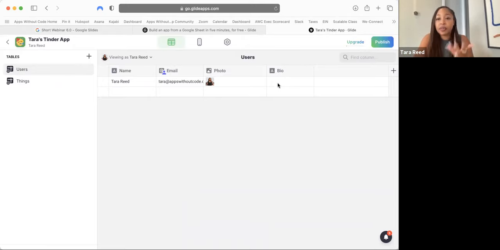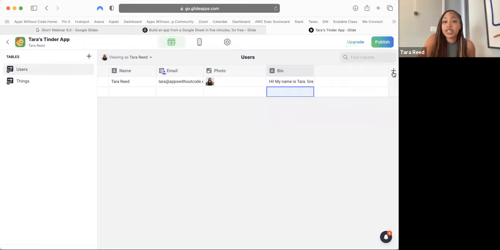And I actually can, from the database, type in a bio for myself. Hi, my name is Tara. Great to meet you, or whatever you want to write. And it's going to save here for my row, right? So we have a place for name, email, photo, and bio. Anything else we might want to add? What about gender? Gender and like what gender you're looking for, for example.